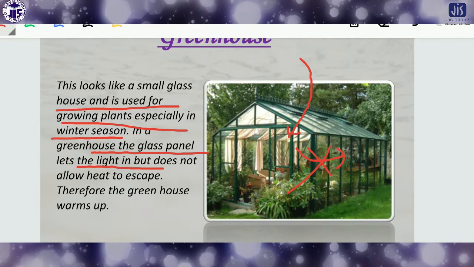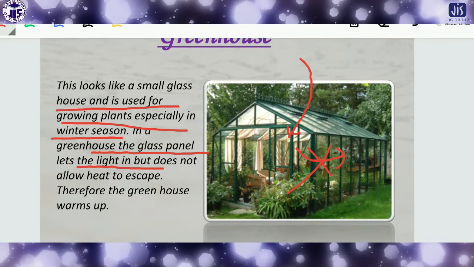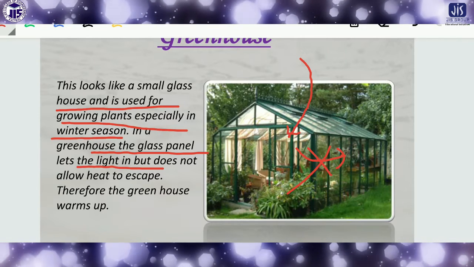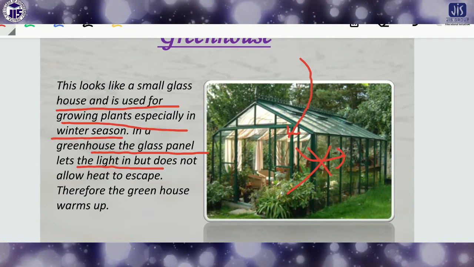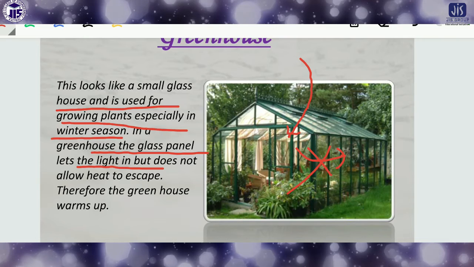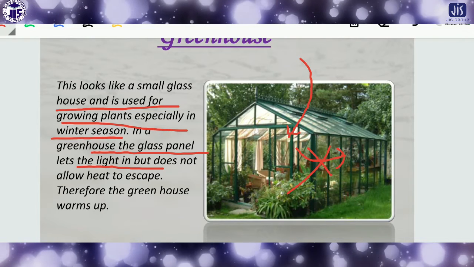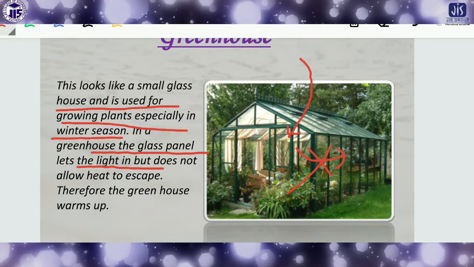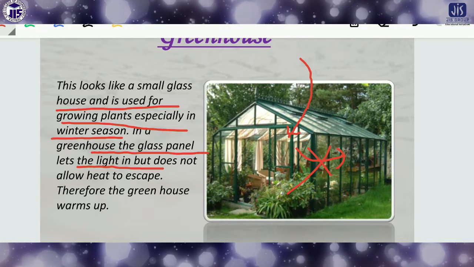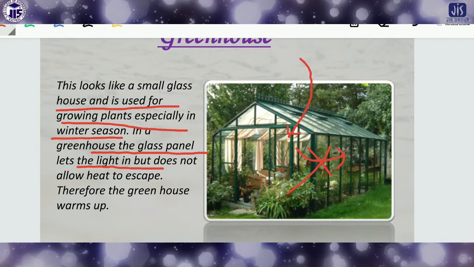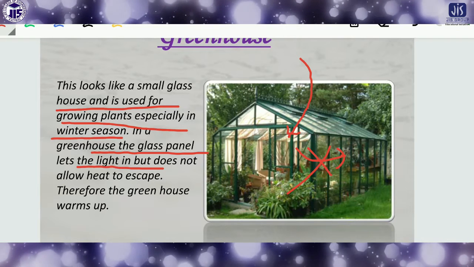This is the concept of the greenhouse that we made for our purpose, but the same kind of phenomenon occurs naturally. Heat can enter the earth, but it will not escape from the earth. That's why the temperature of the earth is gradually increasing in the same manner. That's why it is called the greenhouse effect.